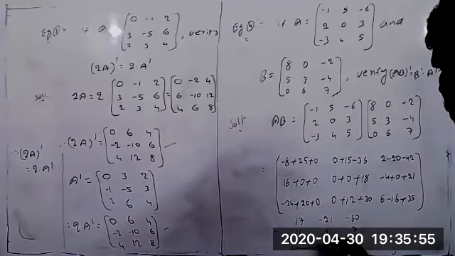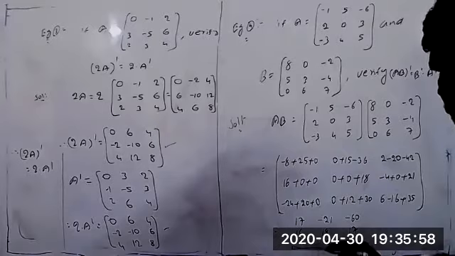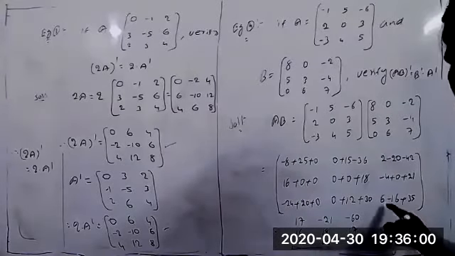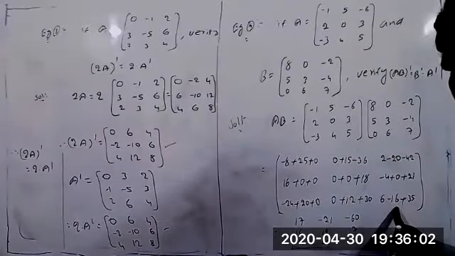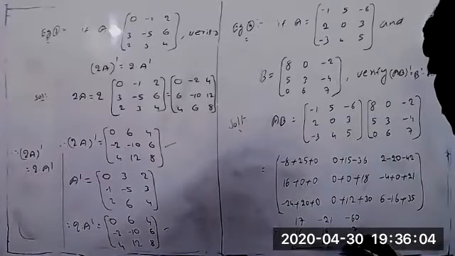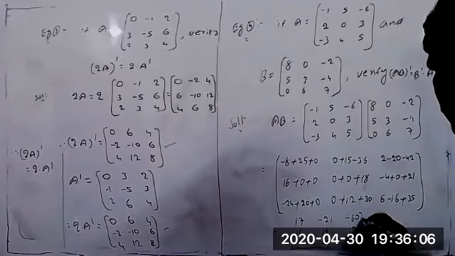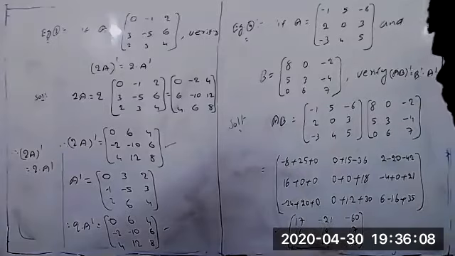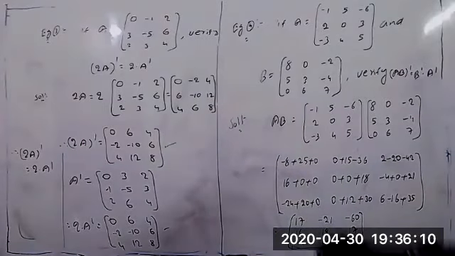12 plus 30 equal to 42. 6 minus 16 equal to minus 10. Minus 10 plus 35 equal to plus 25. So this is the value of A into B.